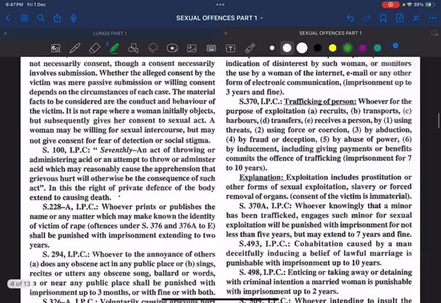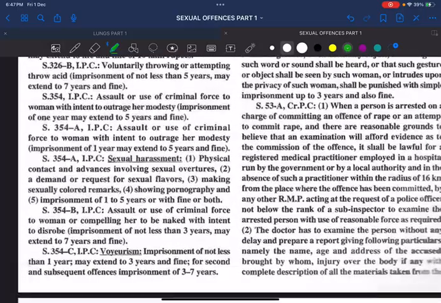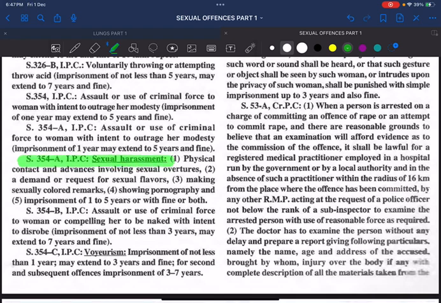Some other IPCs you have to remember. Section 354A IPC means sexual harassment: physical contact and advances involving sexual overtures, making sexually colored remarks, showing pornography. All this carries imprisonment of 1 to 5 years. Section 354B IPC means using criminal force for sexual assault.